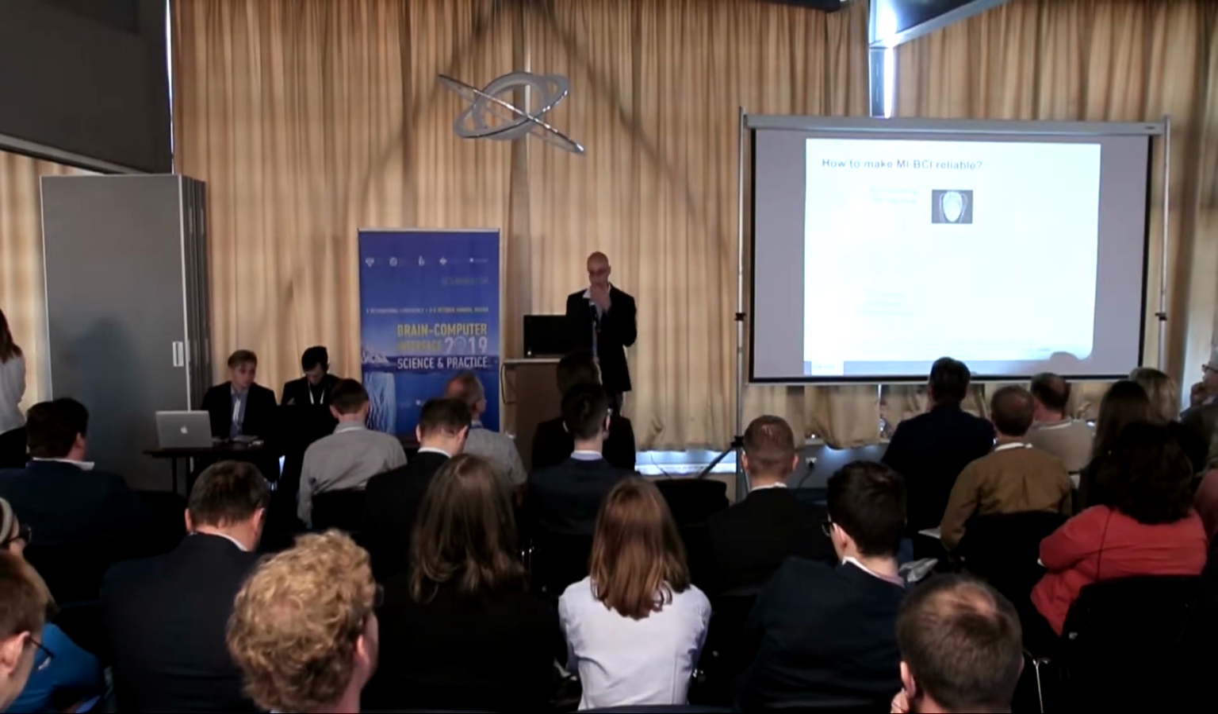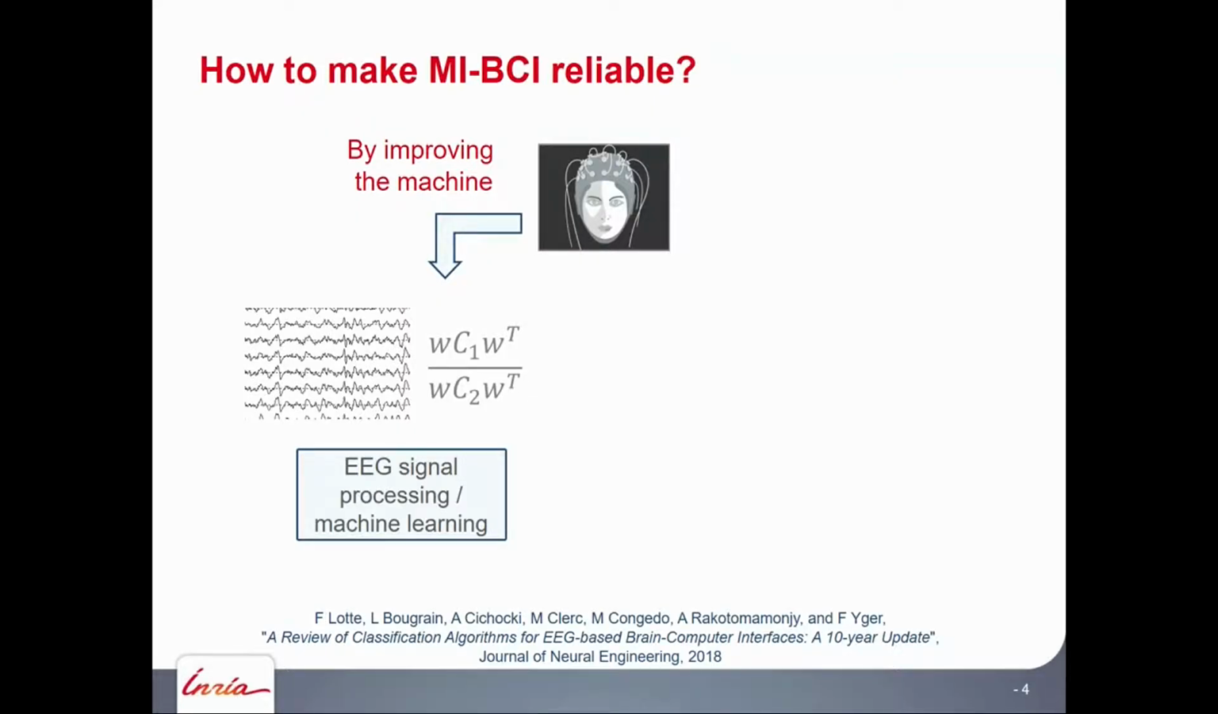So one of the big challenges of the BCI community is to make these BCI systems, MI-BCI in particular but also BCI in general, more reliable, so that they can more robustly decode the commands from the user. One way of doing that is to work on the machine, trying to develop better signal processing and better machine learning algorithms to robustly decode from brain signals, from EEG signals, what mental command the user wants to send. And there is a lot of research in this area.